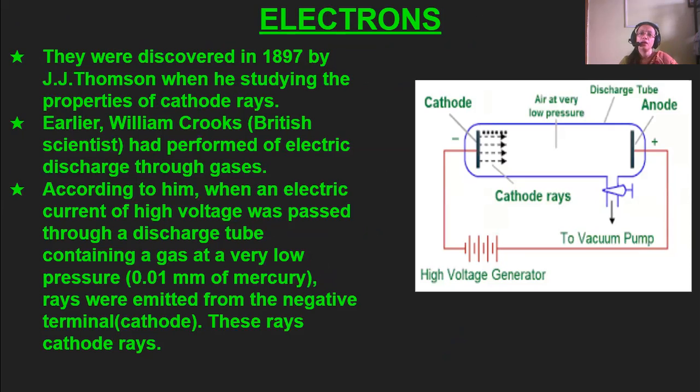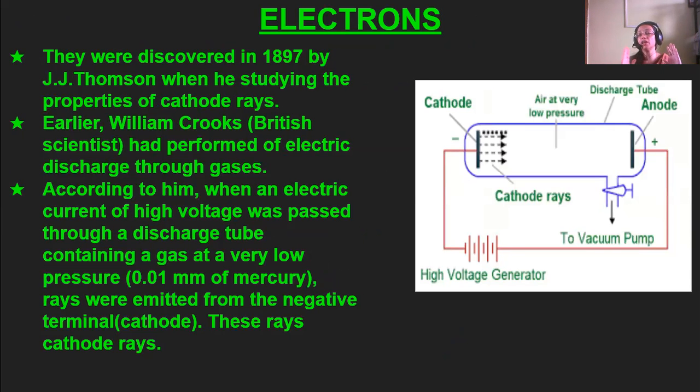Electrons were discovered in 1897 by J.J. Thomson, when he studied the properties of cathode rays. Earlier, William Crookes, a British scientist, had performed an electric discharge through gases.